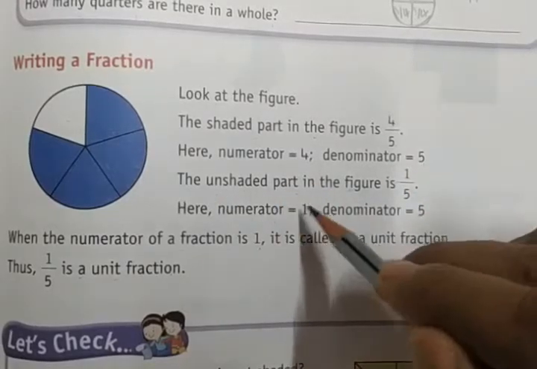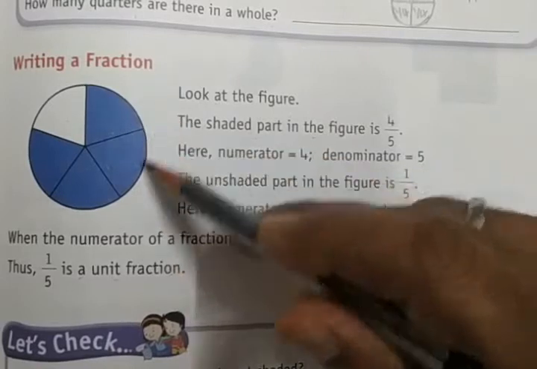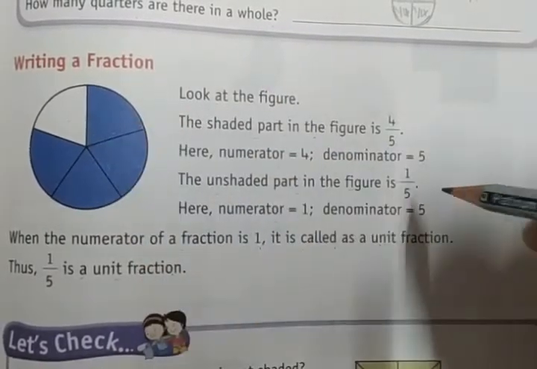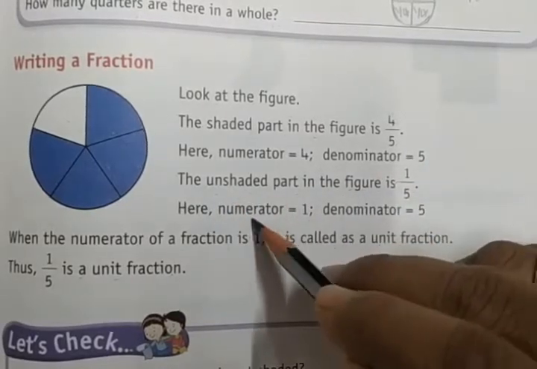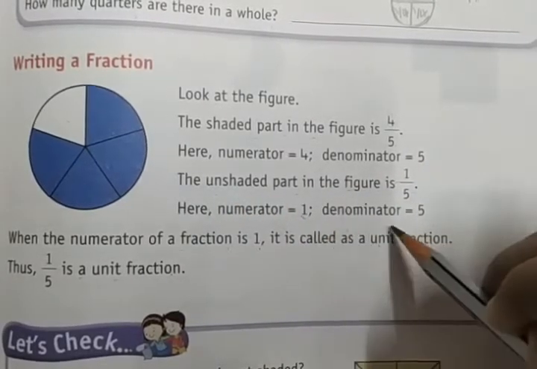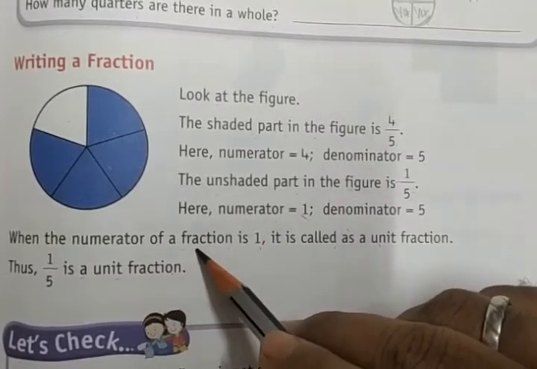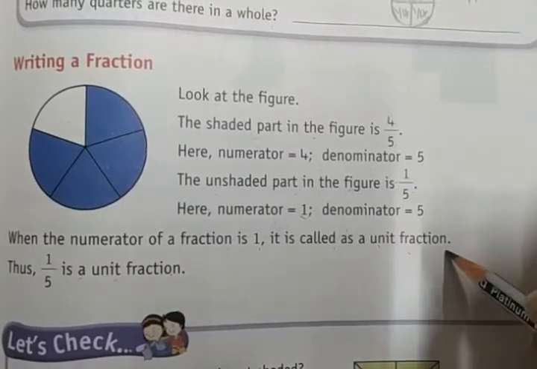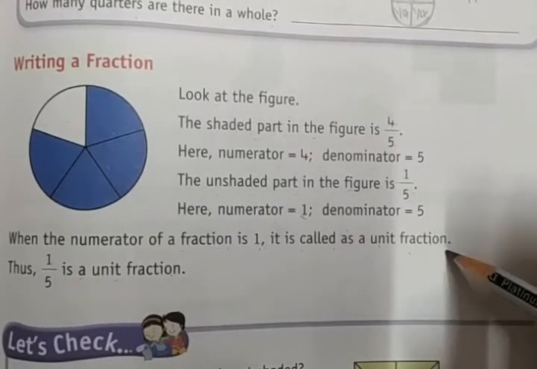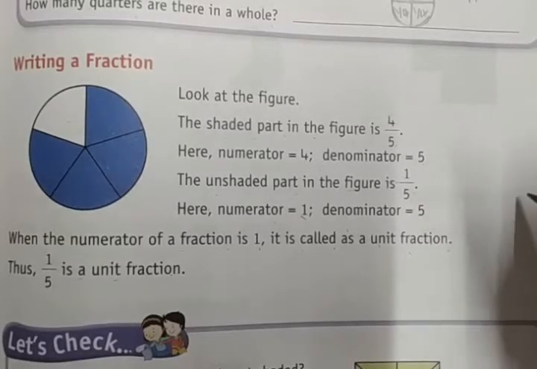The unshaded part in the figure is 1/5. Out of 5 parts, 1 part is not shaded. Here the numerator is 1 and the denominator is 5. When the numerator of a fraction is 1, it is called a unit fraction. Thus 1/5 is a unit fraction.